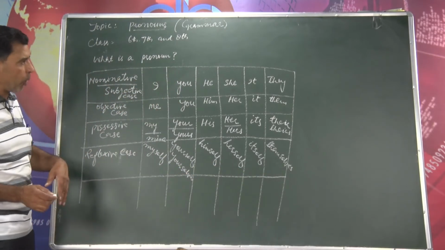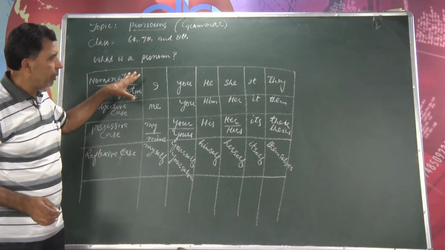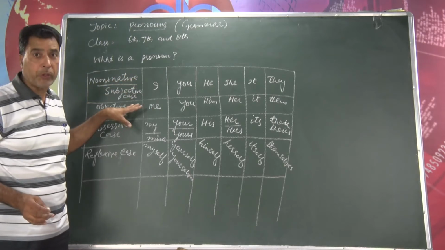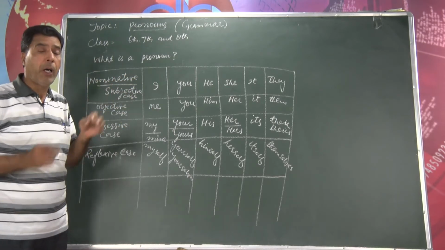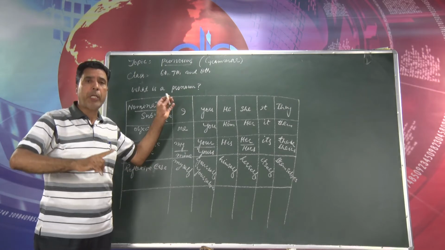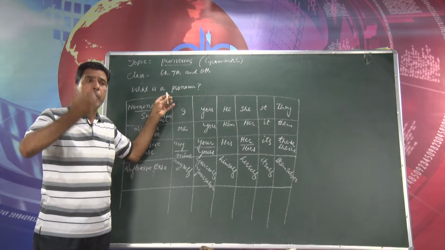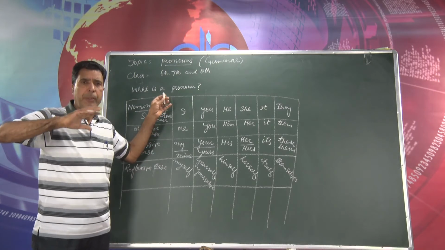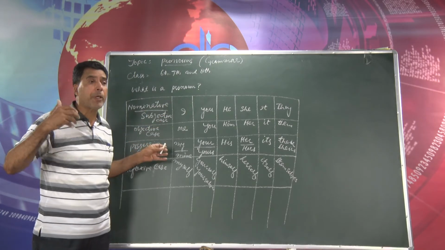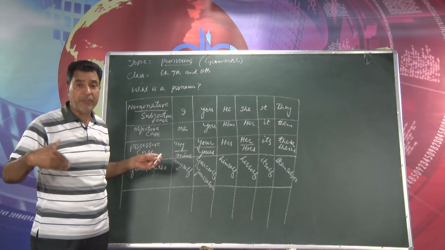Now let me rub it off, because there are other pronouns, and this is just one chart of pronouns. If you keep this in mind, you only have to keep three personal pronouns in mind, then you can make the chart yourself. You will remember all these pronouns, because this is a mind map for you just to remember pronouns. And where to use them, these have different uses.